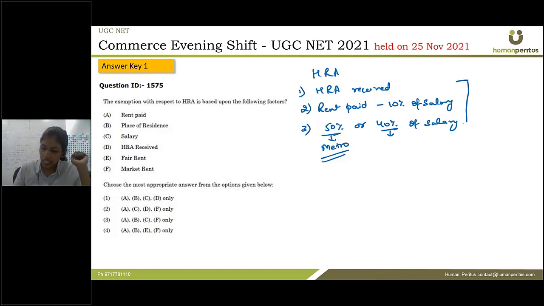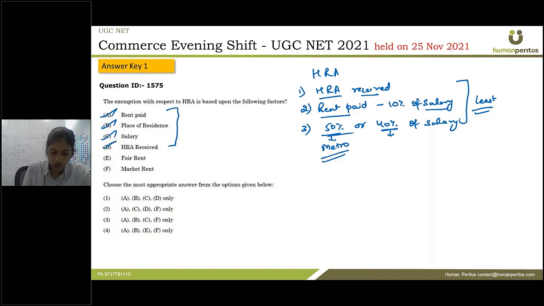So the least of these 3 is taken as HRA exemption. Okay, so in this case, what are the factors that we are looking at? HRA actually received, rent paid, salary, and the location. So rent paid, place of residence, salary, and HRA received. So these 4 are the factors that are taken for calculating HRA. So A, B, C, and D only.